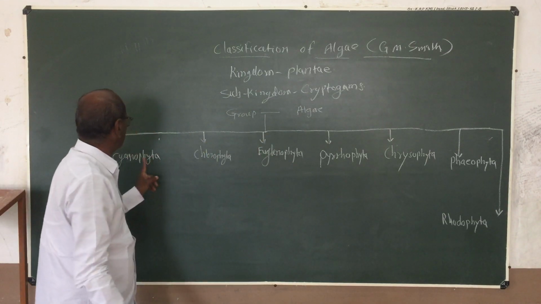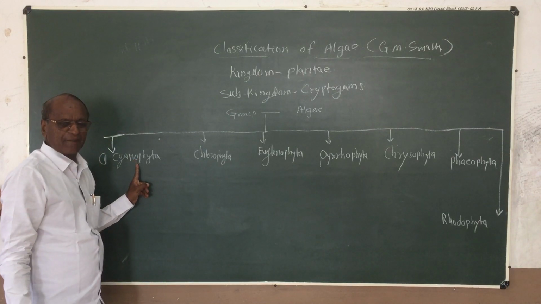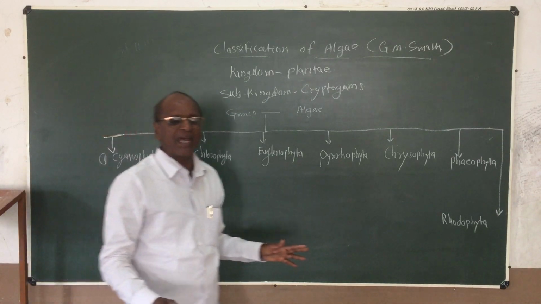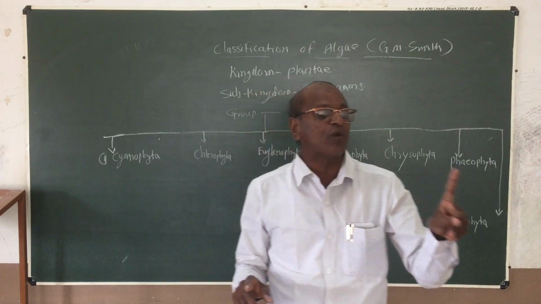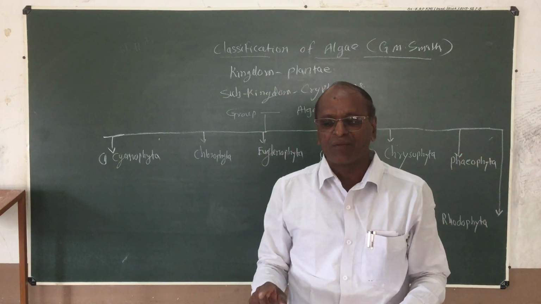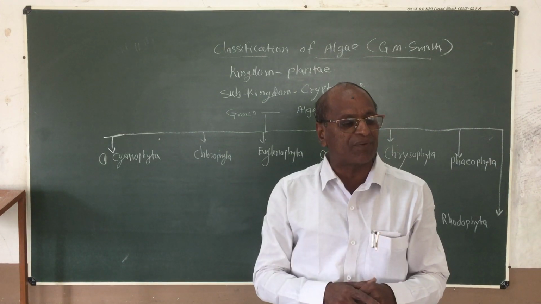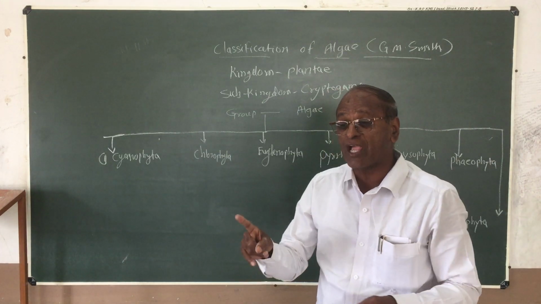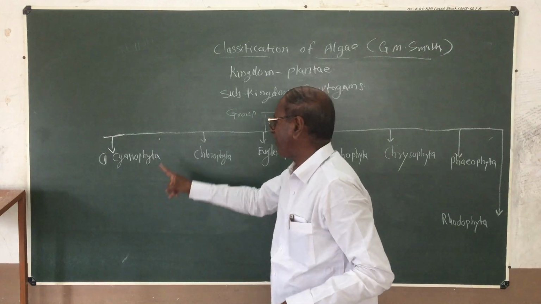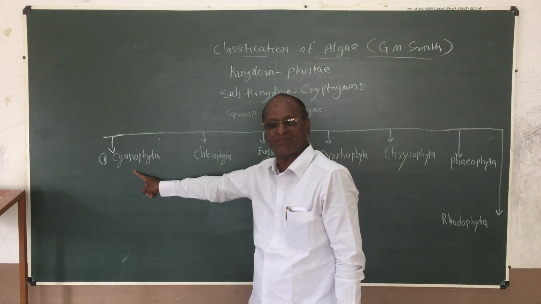We already study the Cyanophyta. The Cyanophyta is commonly known as blue-green algae because the dominant blue-green colored pigment is present. The C-phycocyanin is the dominant pigment present.